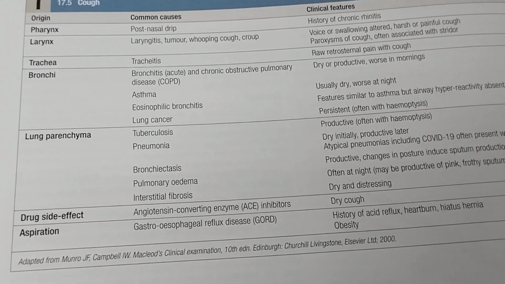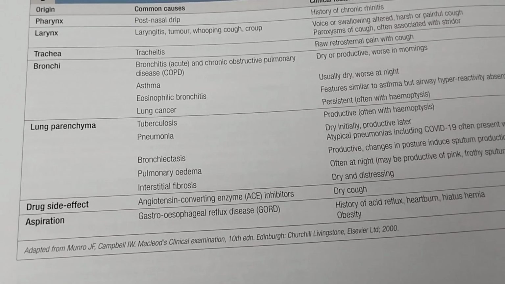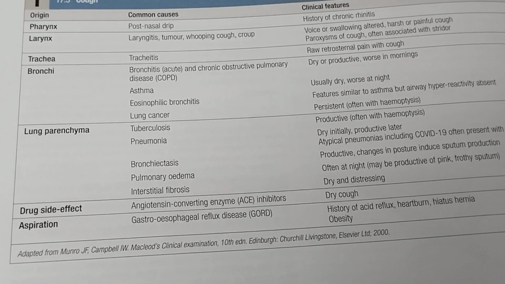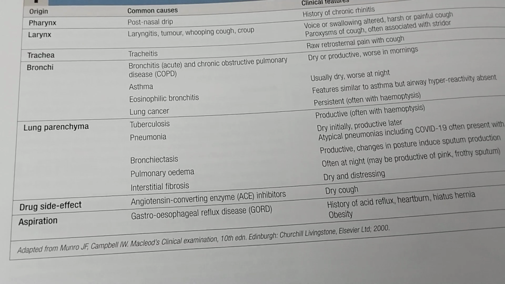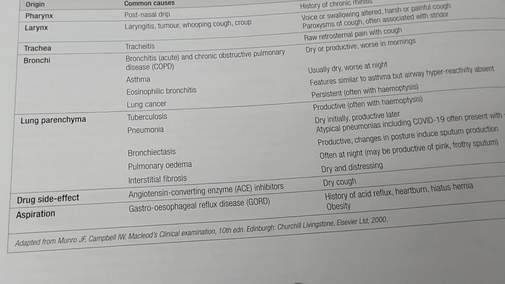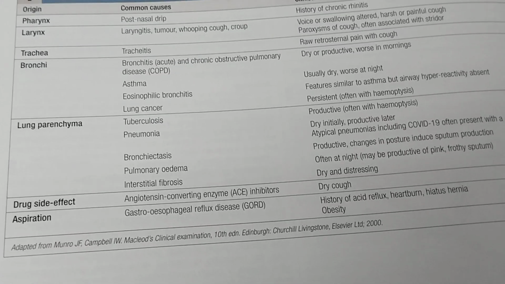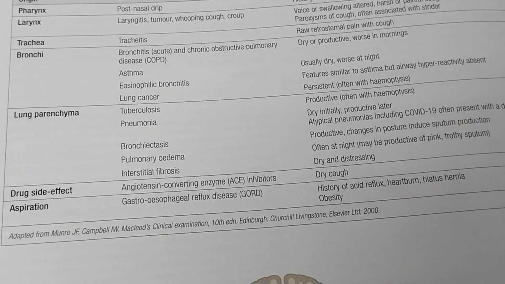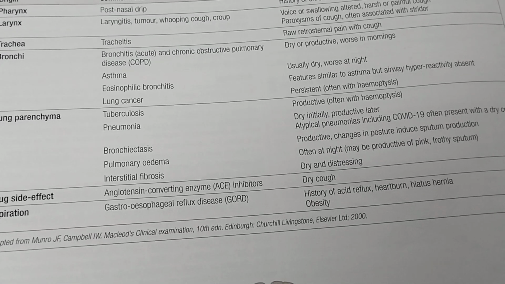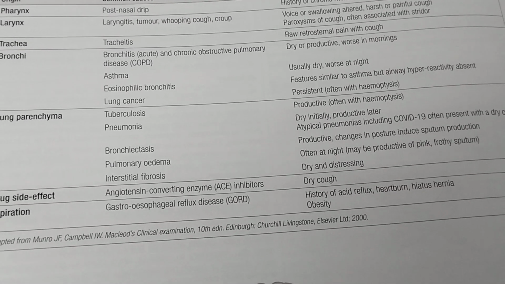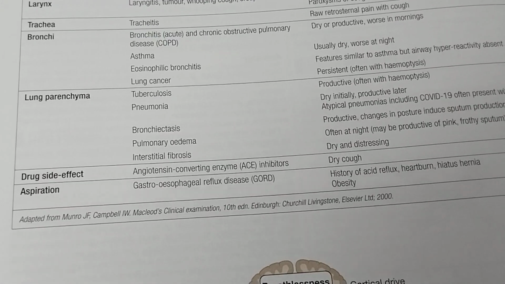Bronchi, common causes are bronchitis and chronic obstructive pulmonary disease. There may be dry or productive cough, and the cough is worse in the mornings. In asthma, we will see dry cough, which is worse at night. Eosinophilic bronchitis is also dry cough, which is worse at night, but airway hyperreactivity is absent. In lung cancer, there is persistent cough, which is often associated with hemoptysis.